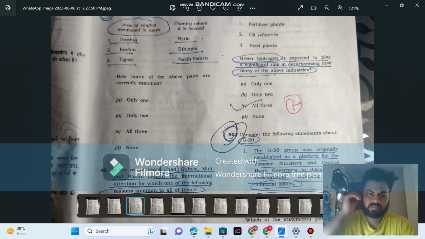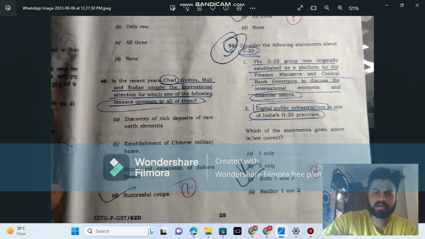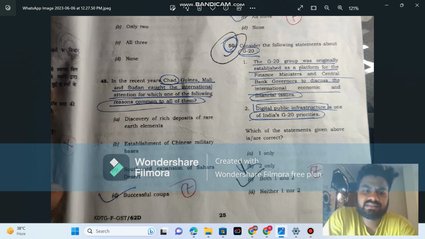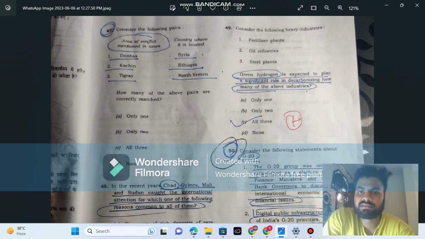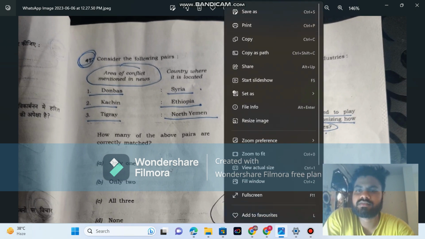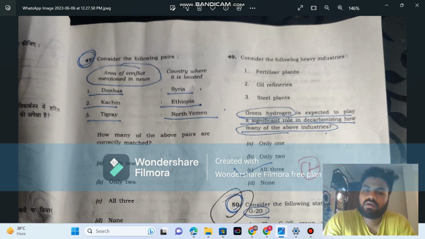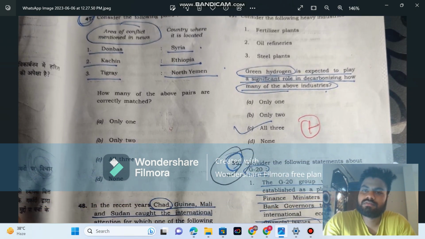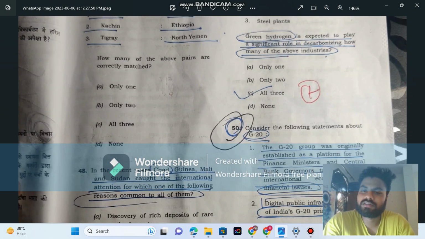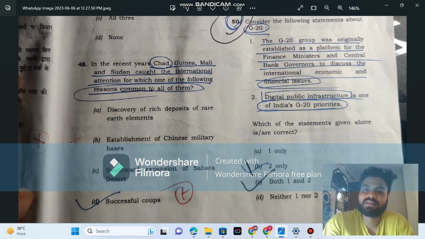Okay, guys. So we are here at 48th question. Like Chad, Guinea, Mali, and Sudan. These are in news. So these are successful coups. Again, science tech question. Again, science tech question. D or all options. So all three. No need to read question also. Yes, that's how I did science sector question.